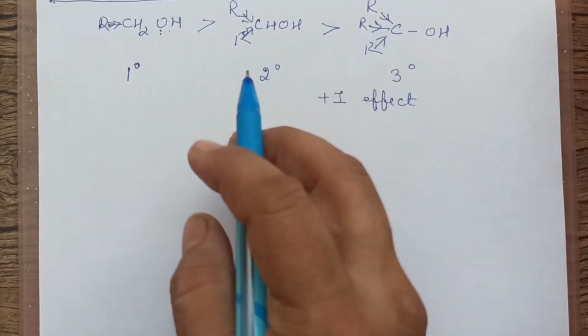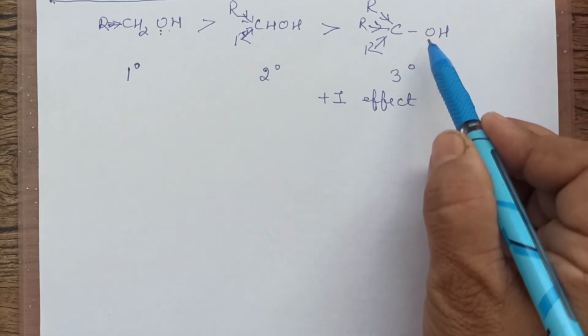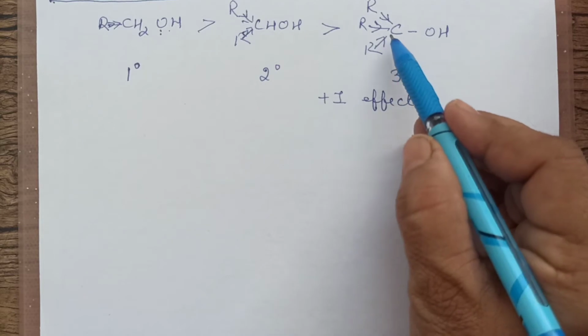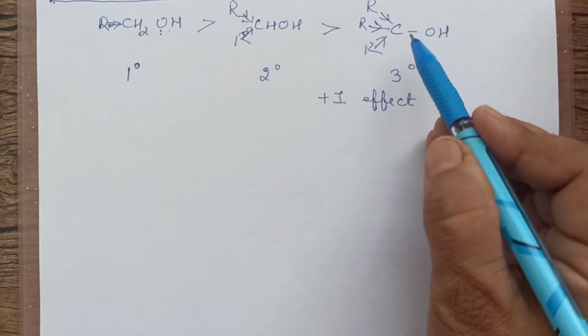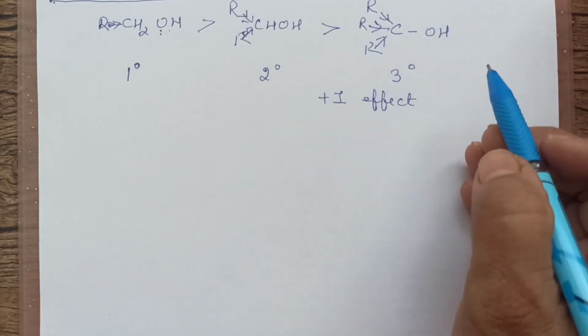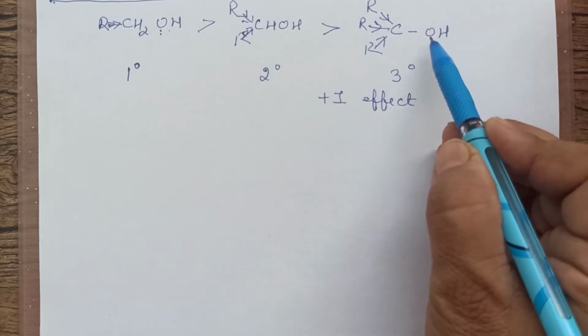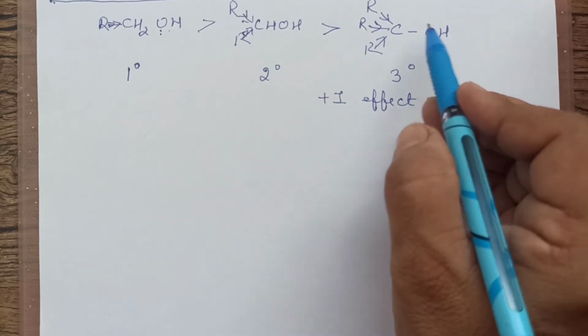When it repels the electrons, it increases the electron density on oxygen. When it increases the electron density on oxygen, it tends to decrease the polarizability of OH. Means this O-H bond does not break that easily. It will get more negative. You can think that way.